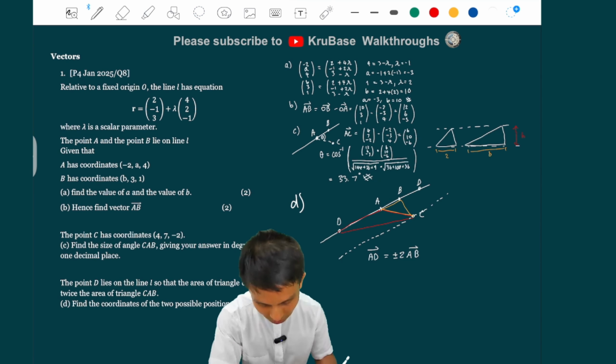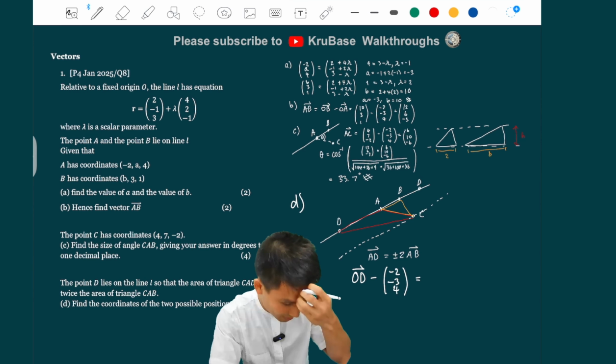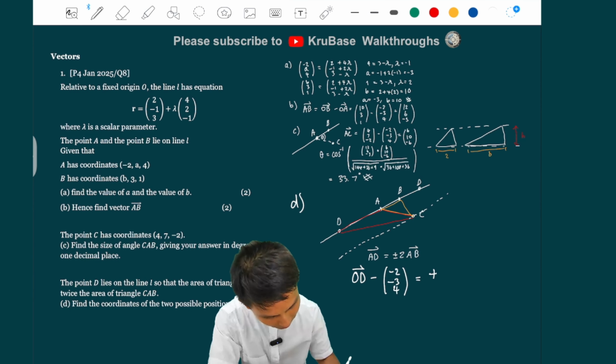Okay, so we want the position vectors of D. So AD is just D minus A. So it's just OD, which is the position vector of D, minus A, which is, what was A again? A is (-3, 4), yeah? That is just the vector A. And then plus or minus, here I'm going to put first 2 times AB.